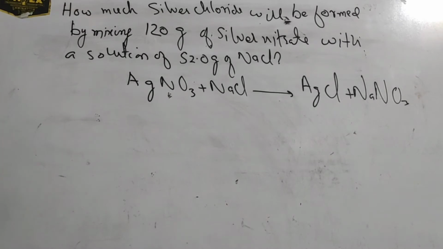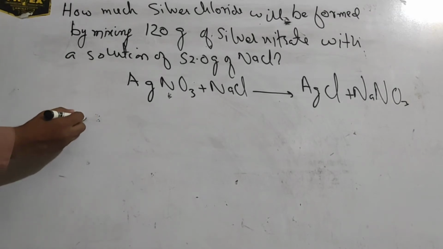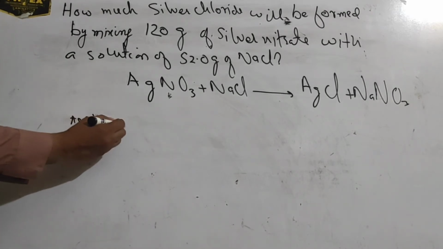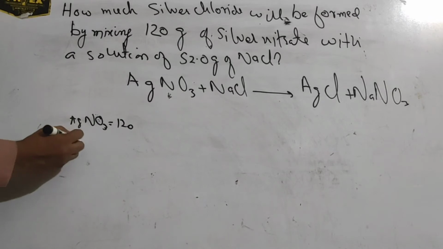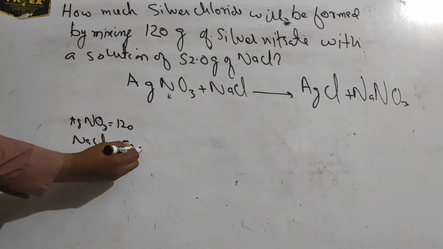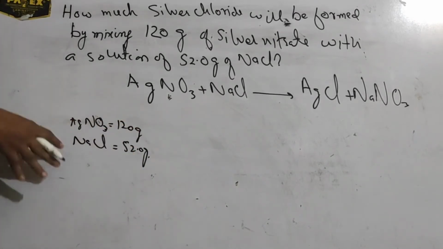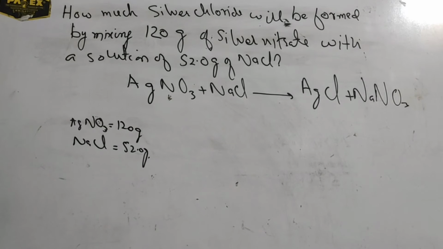So AgNO3 is 120 gram and NaCl is 52.0 gram. If we mix these two, how much AgCl is formed? This is the problem.